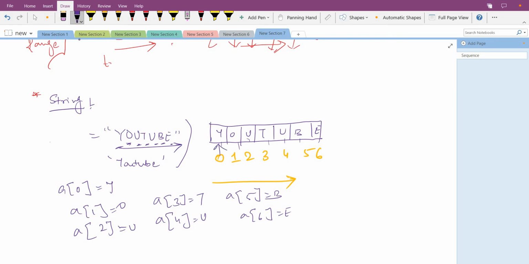It starts from 0 and goes up by the number of characters. YouTube has 7 characters, so it ends at 6.